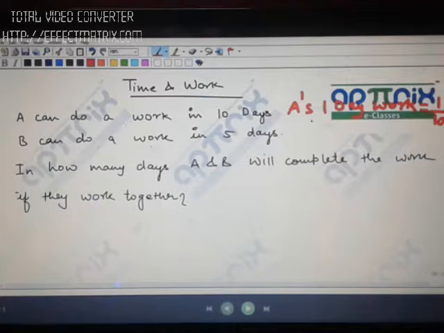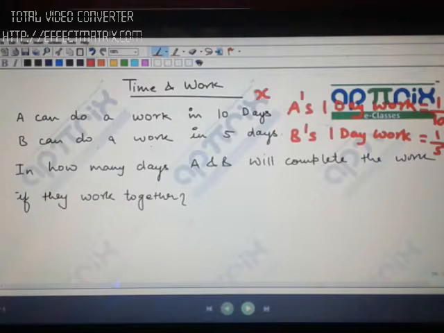So you will calculate 1 day work of A, and you will get 1 by 10, correct? So my first question to you is, why am I writing this 1 by 10? How do I know that total work is 1 unit? Try to understand that if you say total work is X units, then 1 day work will be X by 10, because in 10 days the work is completed. How are you writing this 1 by 10? That is my first question to all of you. Similarly, you write B's 1 day work, and you write this value as 1 by 5. B is doing the total work in 5 days, so in 1 day it will be doing 1 by 5 of the work.